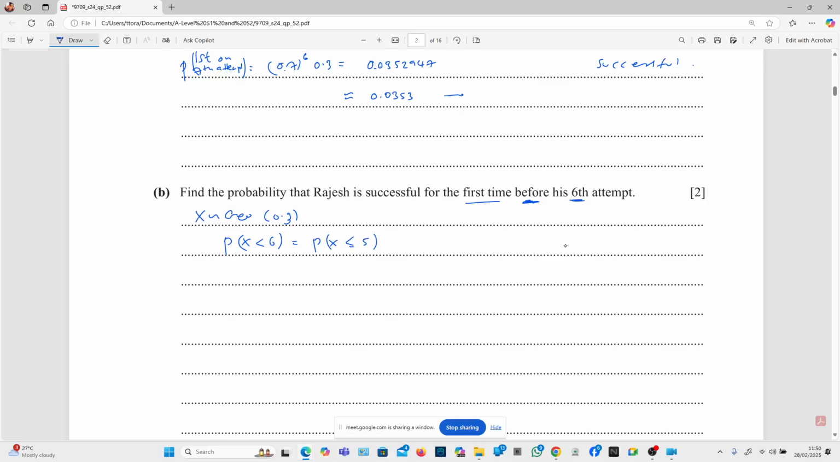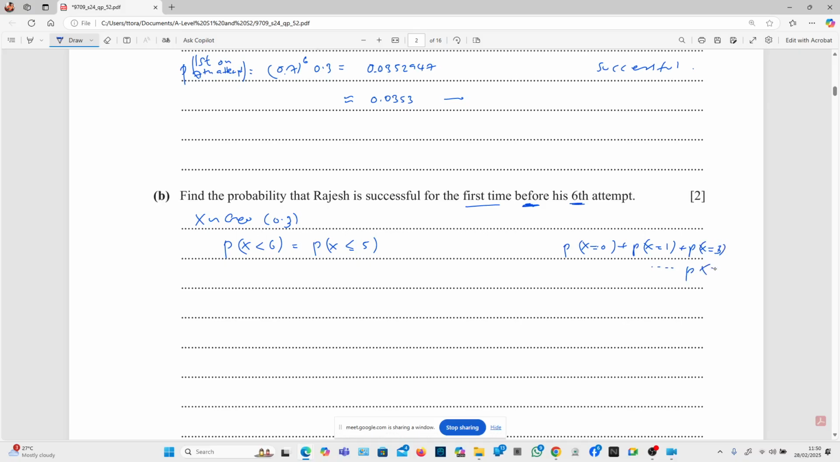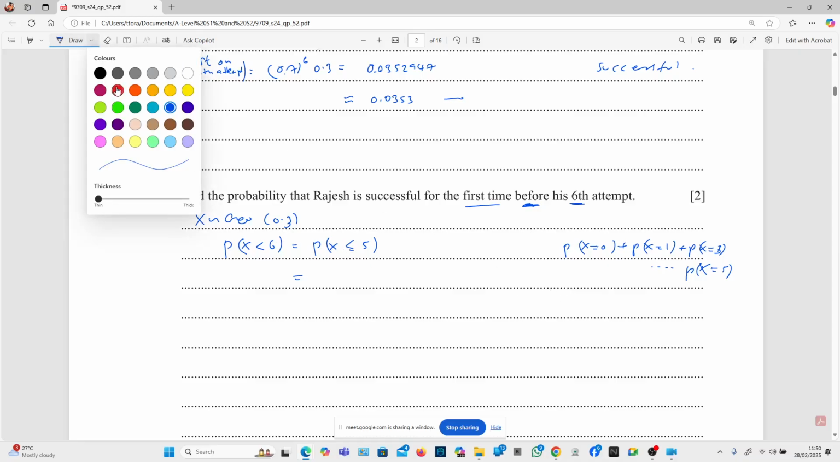Less than 6 means the probability of X equal to 1, X equal to 2, X equal to 3, and so on until 5. Now that's quite a long procedure, until you have the probability of X equal to 5. Even if you use this, you're going to be able to get the answer, but it's a bit time consuming. We also understand that the probability of X being less than or equal to 5 comes from a formula. I think I've explained that to you the last time.